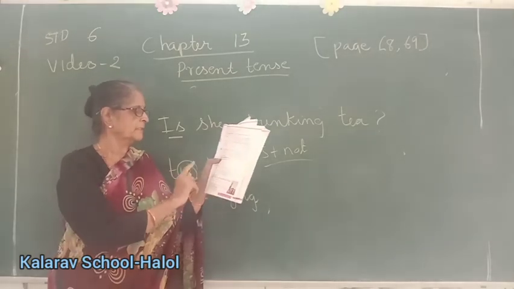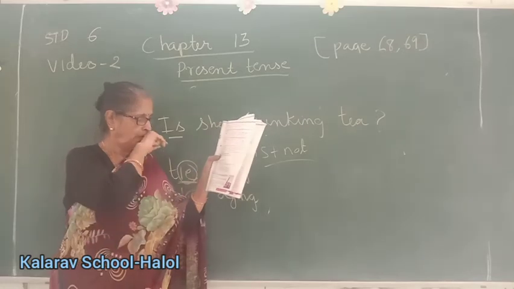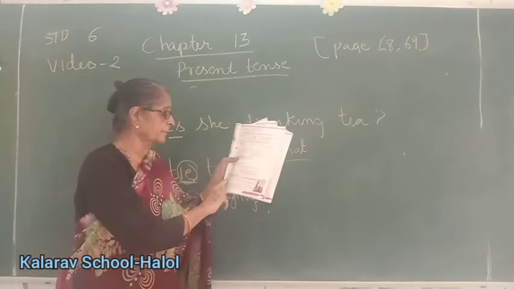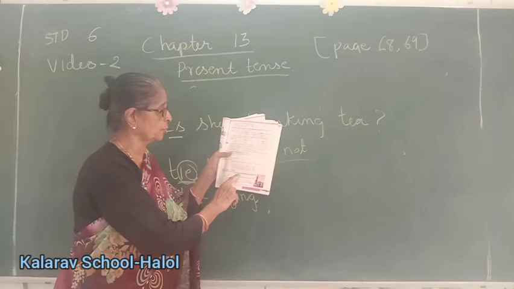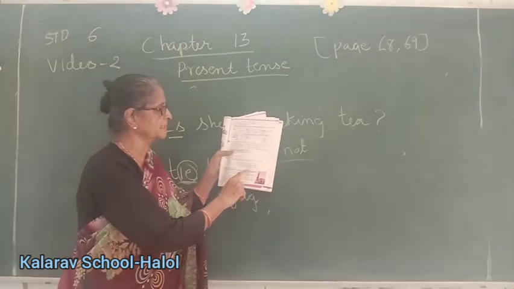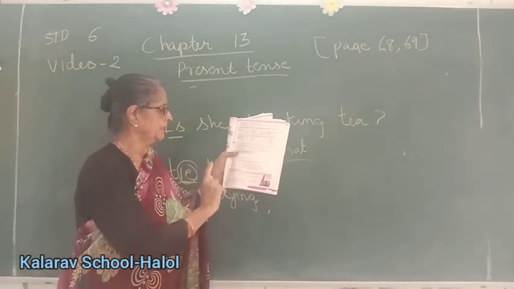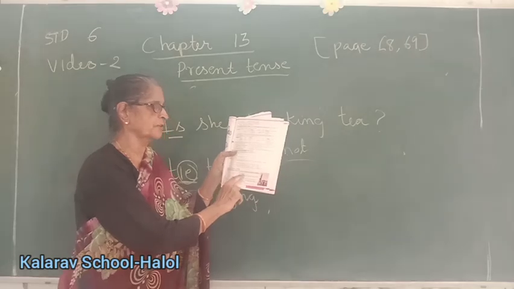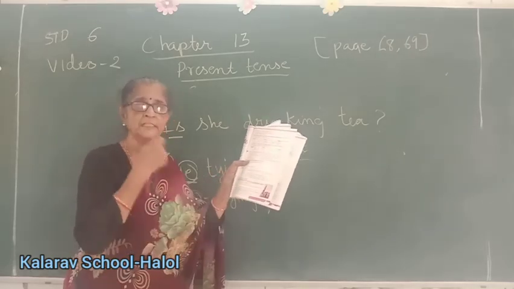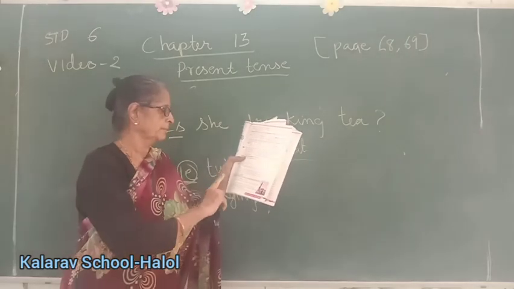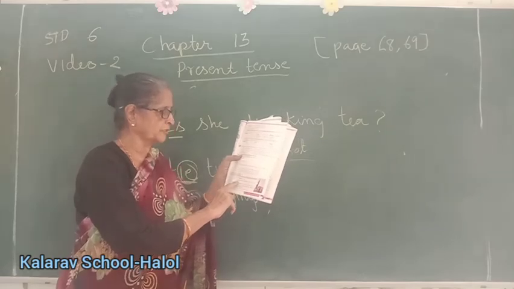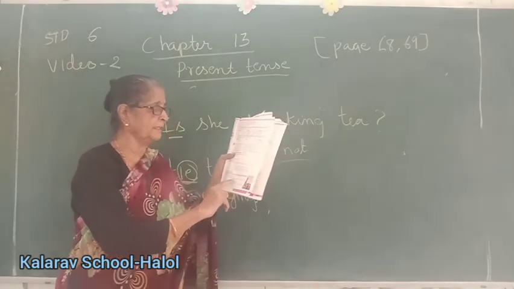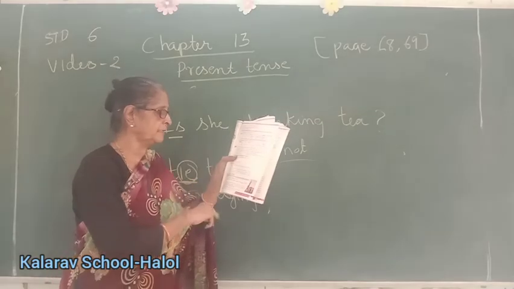Okay. Present perfect tense. The present perfect tense is used to show an action that has just been completed. Rina has just finished her food. That means she has eaten just now. It is used to show an action which started in the past and is still continuing.